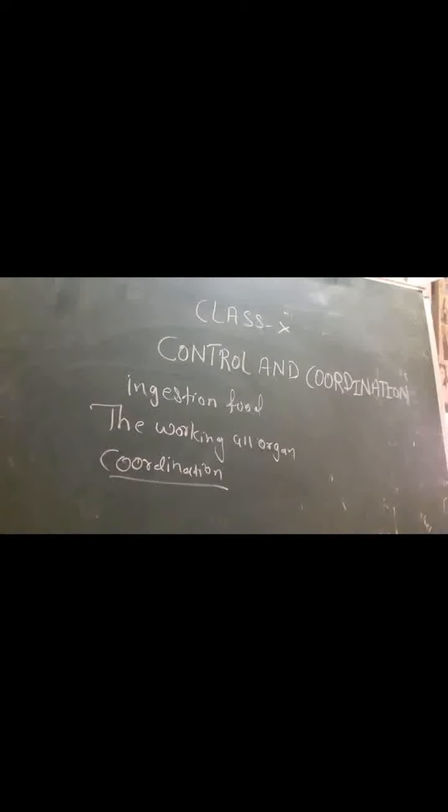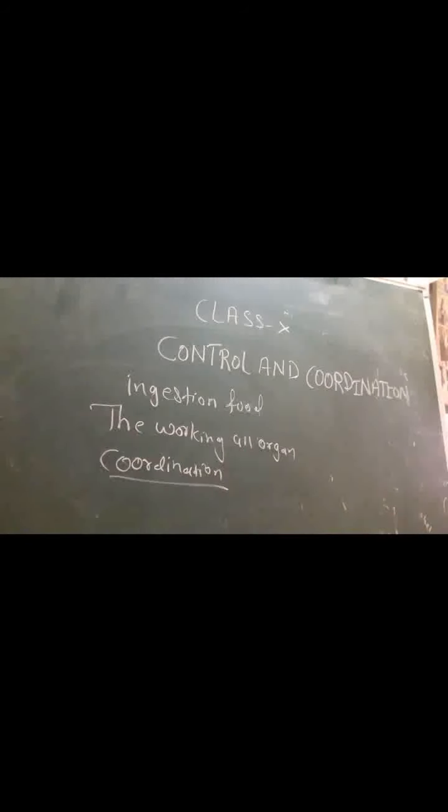Playing cricket does not involve only one organ. It is a group of organs which have to coordinate with each other, and this working together of all the organs to respond to a particular stimulus in a proper manner is called coordination. So hope we are clear with this term, coordination.